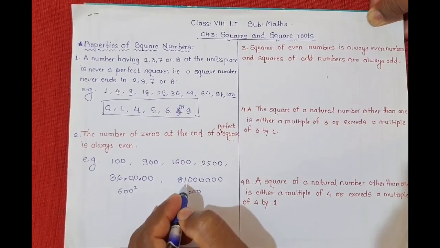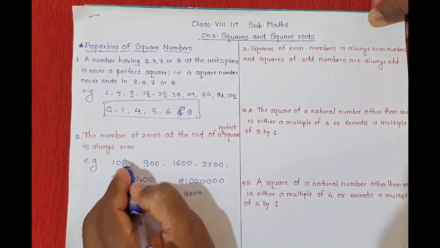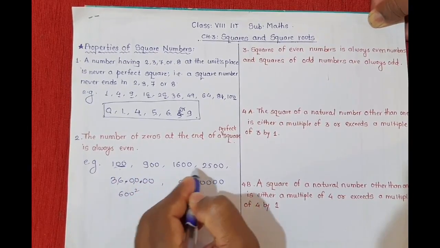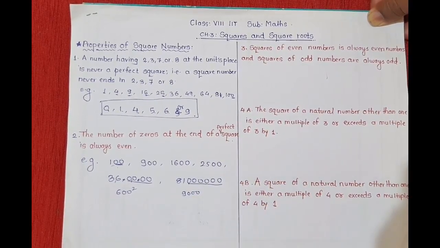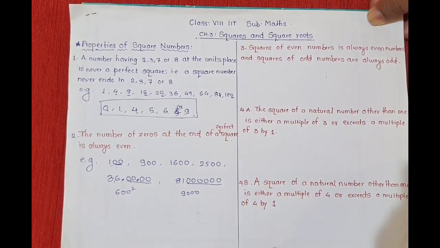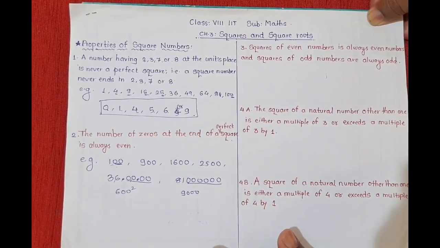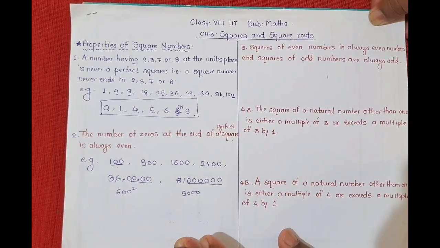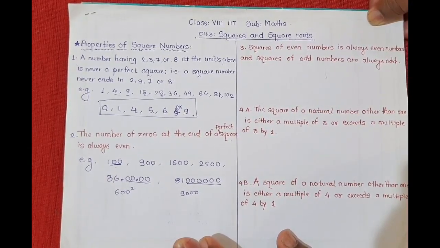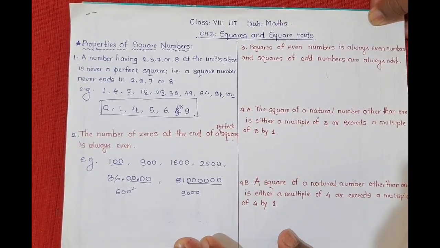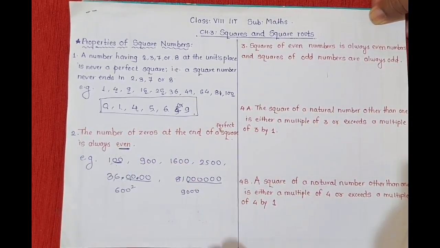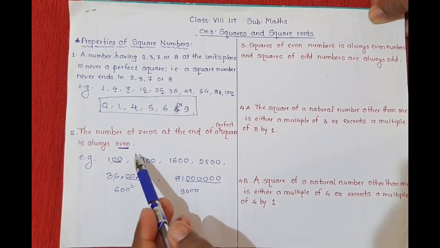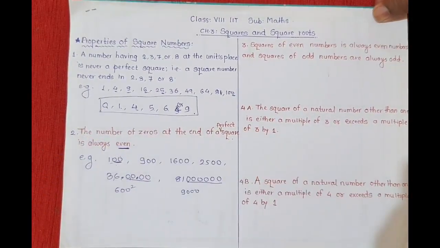Then the square of 9,000. If you see all these square numbers, here 2 zeros are there, here 4 zeros, here 6 zeros. That means the number of zeros at the end of a perfect square is always even, either 2, 4, 6, 8, 10 or 12, like this. This is our second property.